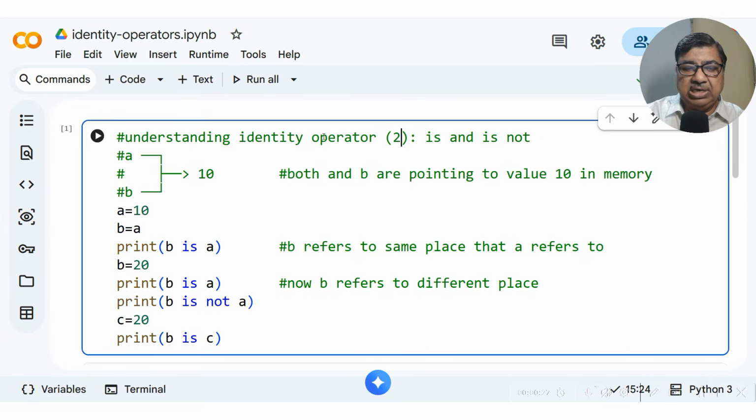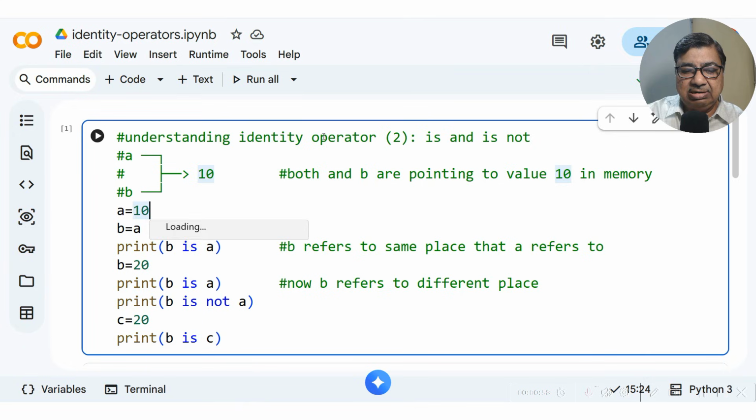Now the simple concept of identity is that every memory location where a value is stored is given an identity. Suppose we write A is equal to 10 and B is equal to A. That means the label B is attached to this value, and with the first statement label A is attached.